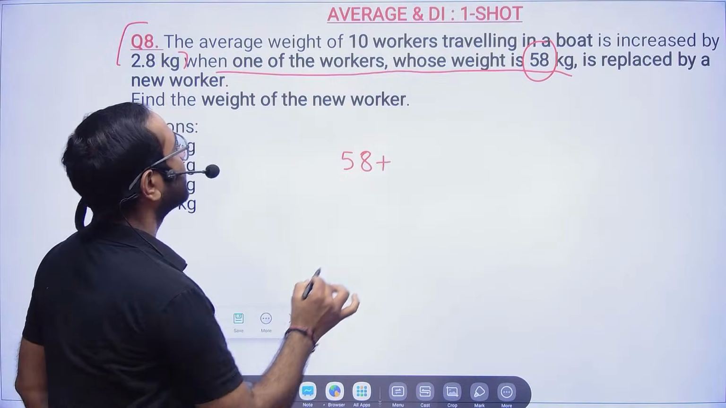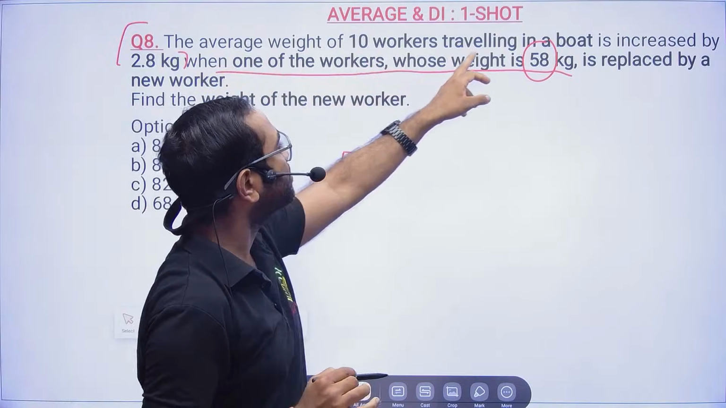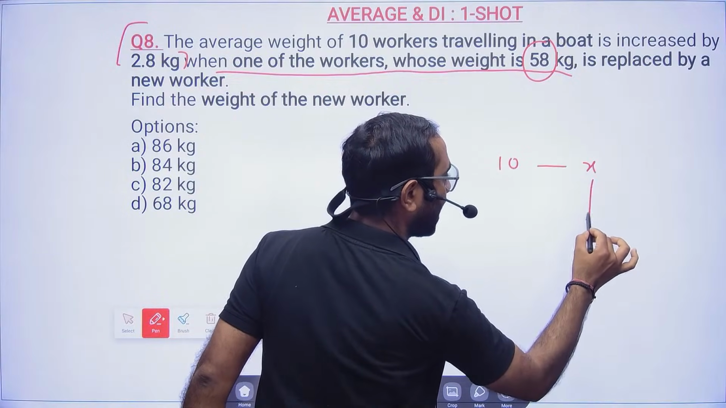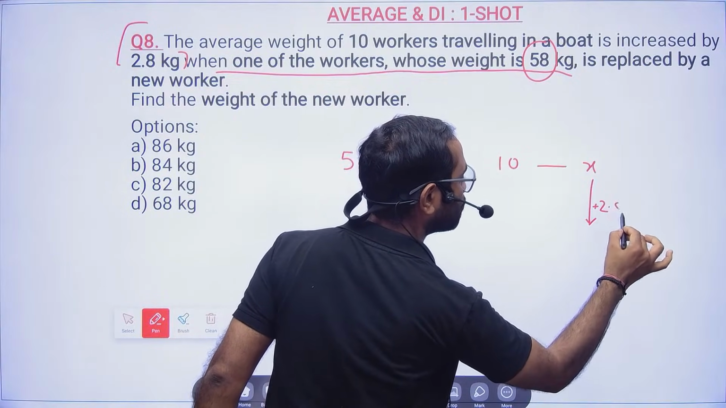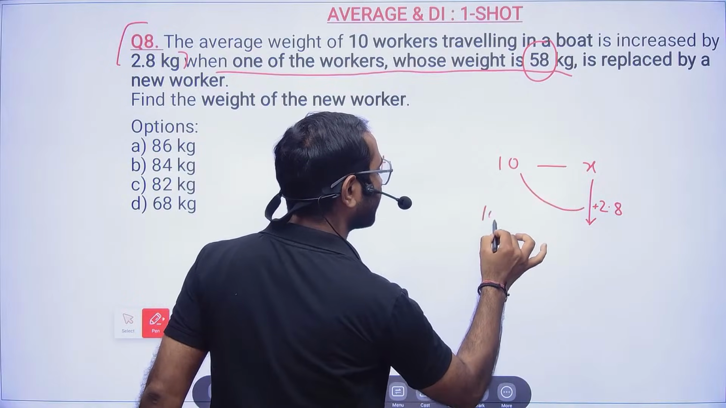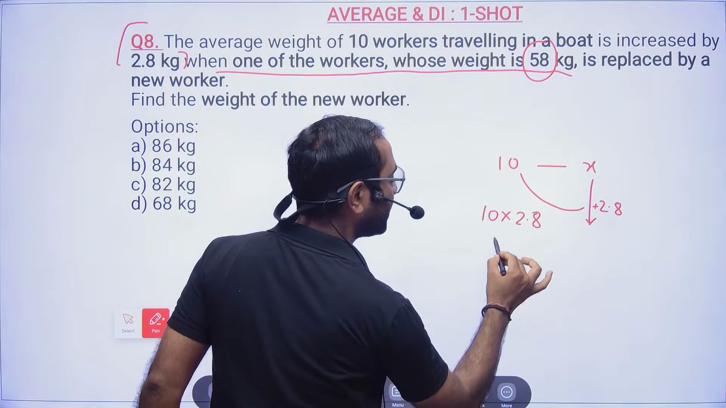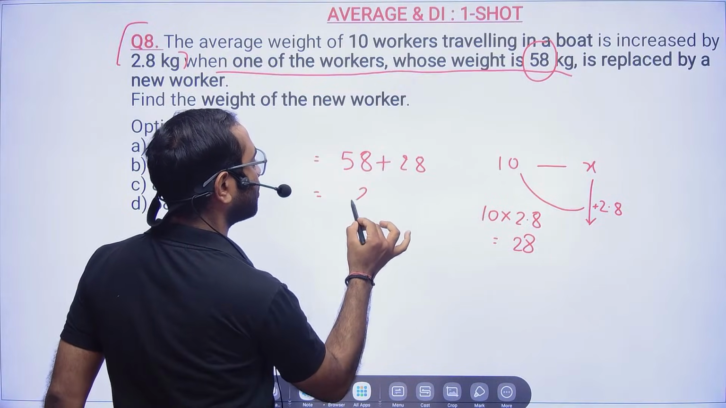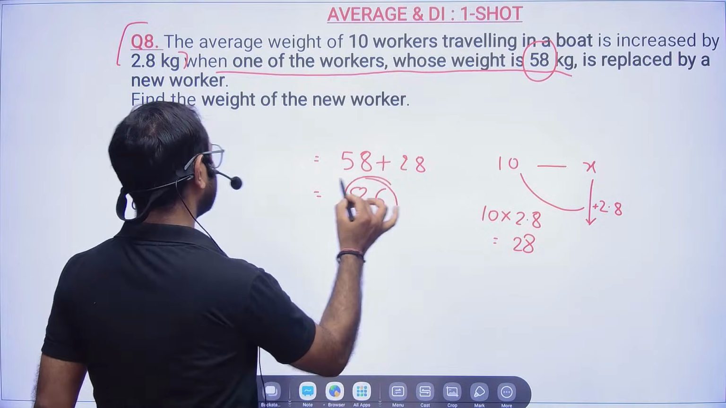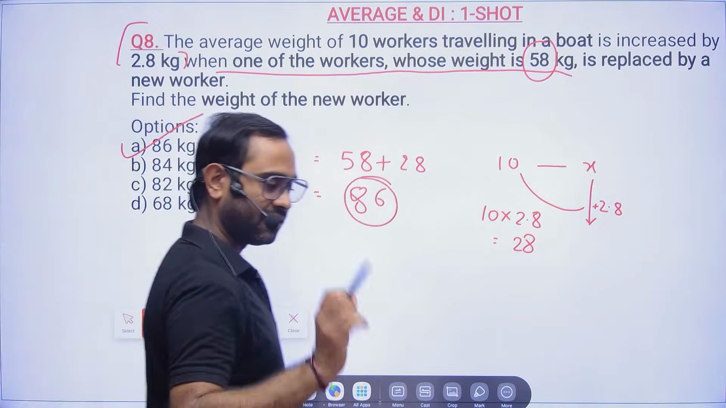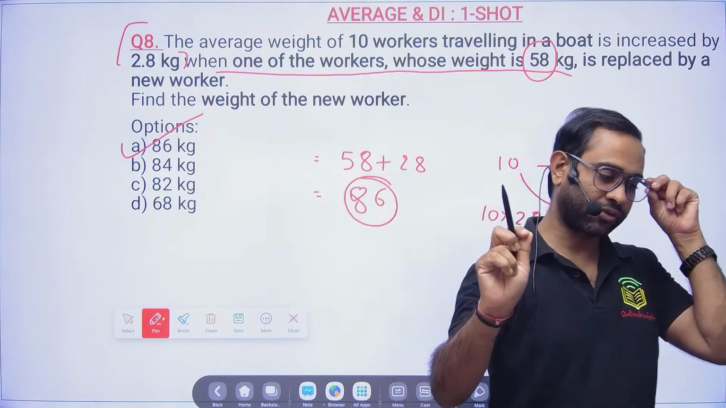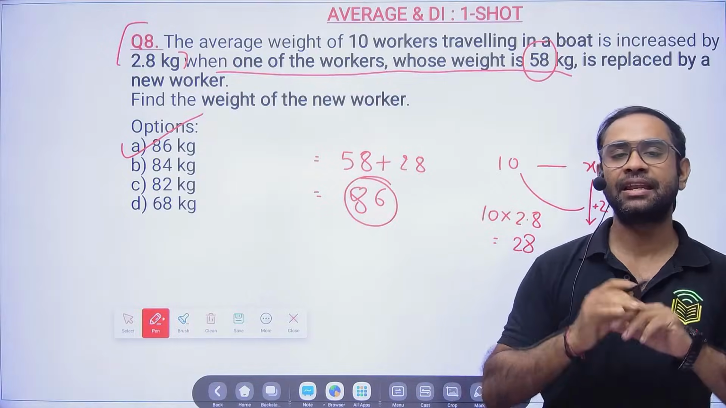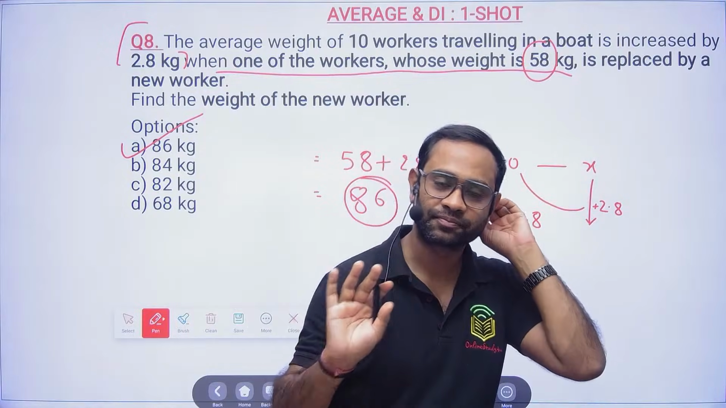So then what is happening? The average weight of 10 workers traveling in a boat is increased by 2.8 kg. I told you, if the average is increased by 2.8, that means everyone's weight will be increased by 2.8. So it will be 86. That's all done. You should not take even 10 seconds for this question. If you are taking 10 seconds, it is kind of a waste.